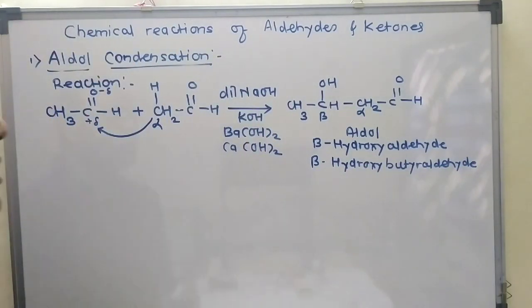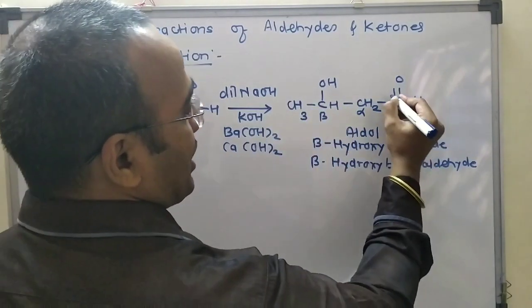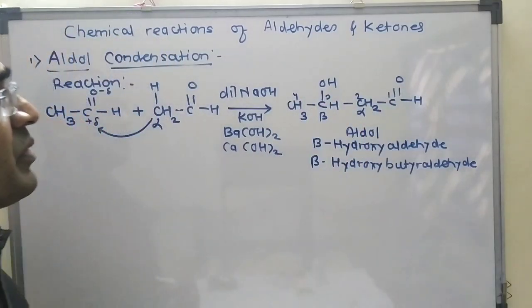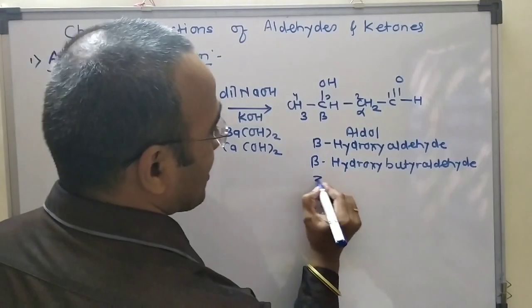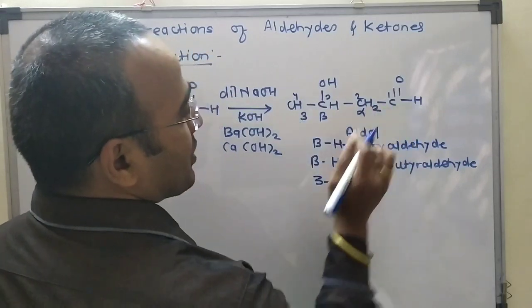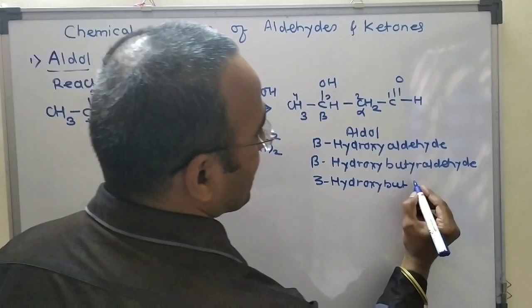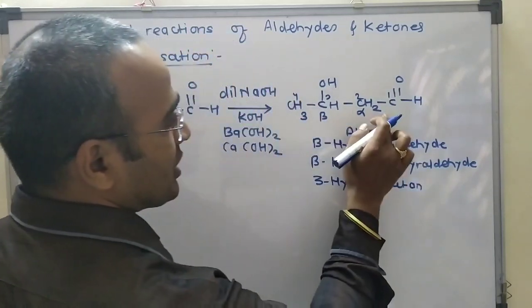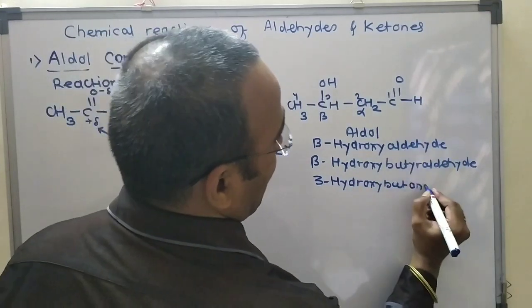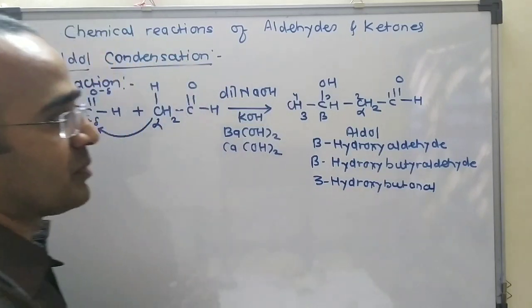The IUPAC name for this compound: 1, 2, 3, 4, four carbon atoms are there. Numbering should start from this end, 1, 2, 3 and 4. At the third position there is a hydroxyl group, so we can write 3-hydroxy. Four carbon atoms is but. These carbon atoms are linked with each other by carbon-carbon single bonds, so an. And the aldehyde group is al. So 3-hydroxybutanal.